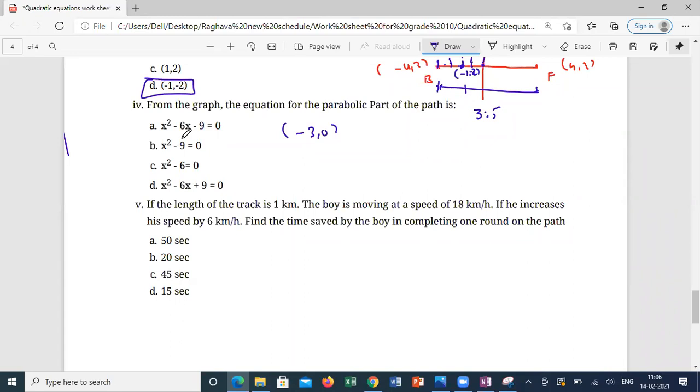C1 is not satisfying because 3 threes are 9, 9 minus 6 is not 0. And the first equation is also not satisfying, no? Is the first equation satisfying?